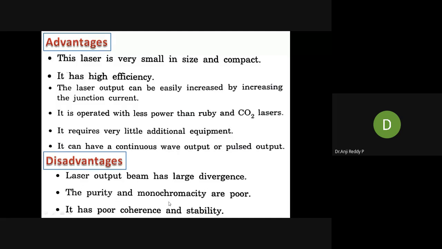The purity and monochromacity are poor, and it has poor coherence and stability. That means whatever characteristics we have in lasers, those are less compared with the other lasers, but good compared with the LED. So we can say this is the upgraded version of LED, but the principle is a little bit changed.